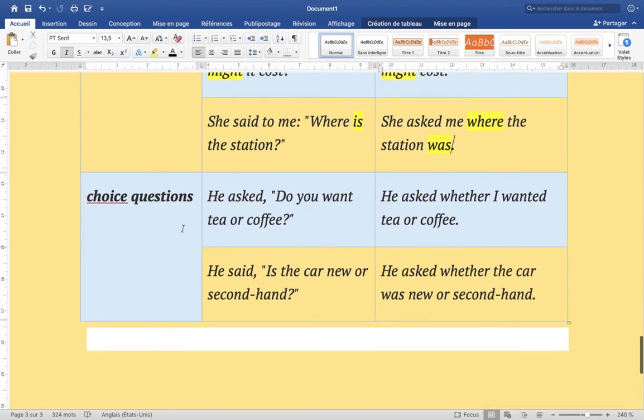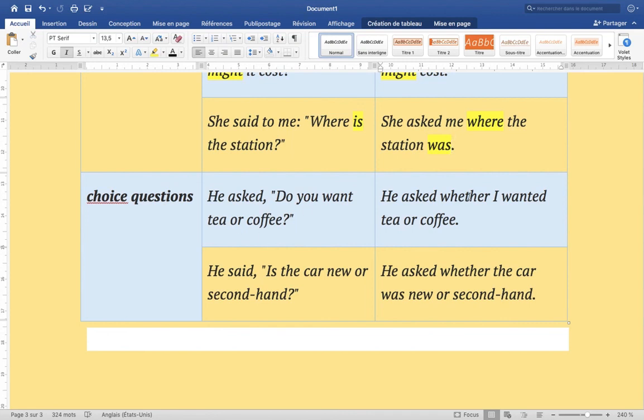Then we have choice questions. What I mean by choice questions is that sometimes you have to choose the thing that you prefer. Do you prefer this or this? This is what I mean by choice questions. We have: he asked, "Do you want tea or coffee?" He gives him a choice, in order to choose between tea or coffee.